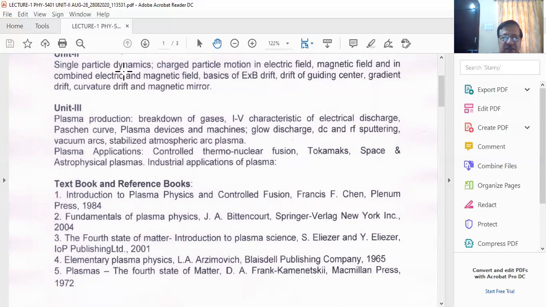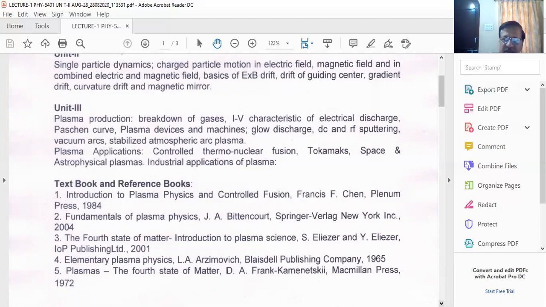You see, I said that there are two units I would like to teach, right? Unit number 2 and Unit number 3. So there will be two questions from these two units. And as such, for each unit you require at least 10 to 11 classes, so that we will justify and understand the single particle dynamics first. So let us proceed further now.